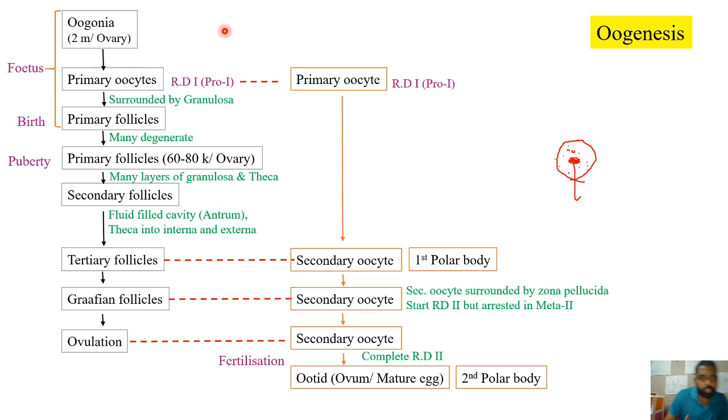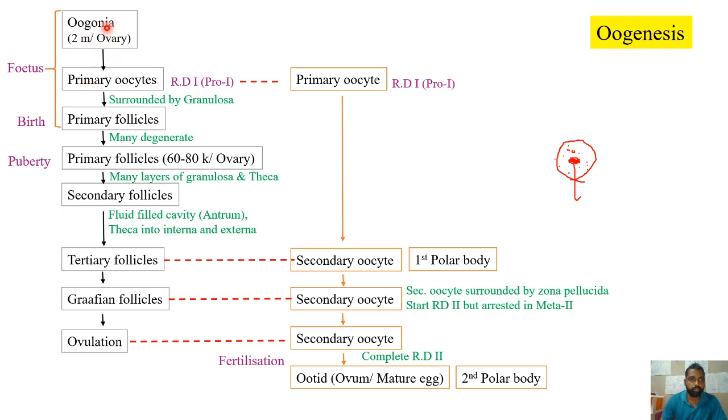When you look into the number of oogonia in the early stages of development, as we know, in the fetal stage itself the oogenesis process will be initiated. Here, the number of oogonia present in each ovary will be around 2 million. So the total number of oogonia present in two ovaries, because the female consists of two ovaries, will be 4 million.